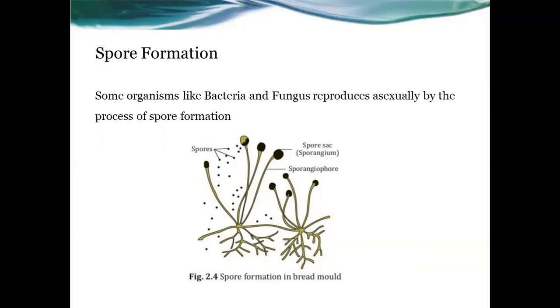The other name of that spore sac is sporangium, and from this spore sac spores come out of the bread mold. So this process is called spore formation, and some organisms like bacteria and fungus reproduce asexually, and this process is known as spore formation.